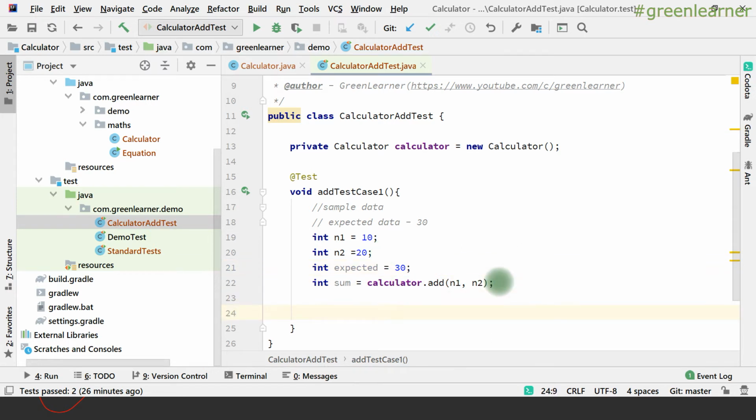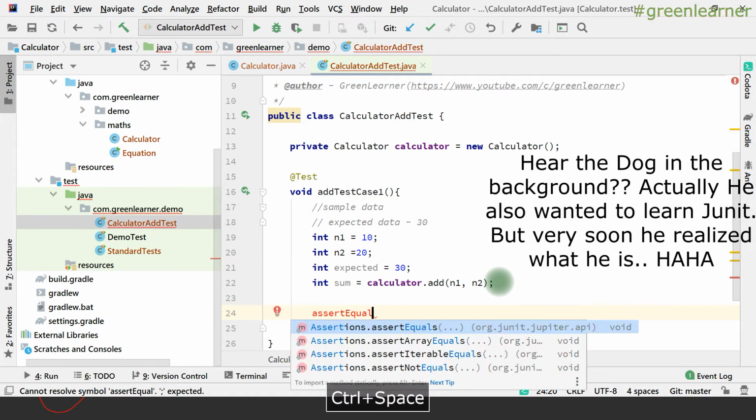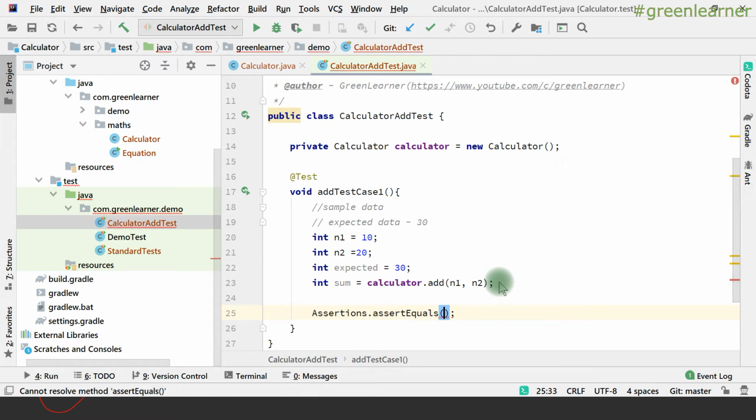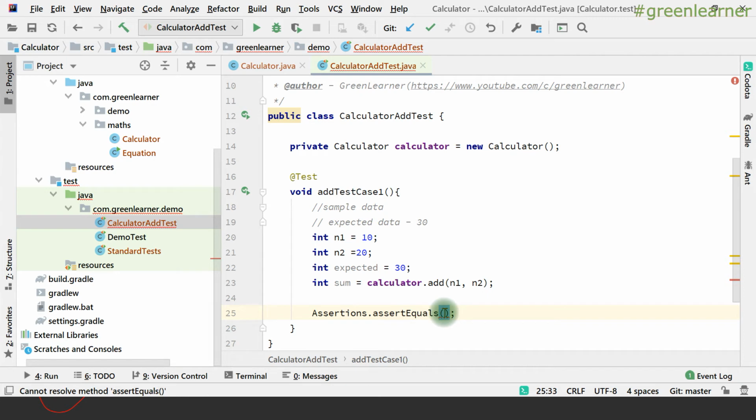Now compare. How can we compare it? We have assertion libraries for that, right? If I type assert and press Ctrl+Space, it is going to suggest the available libraries. So these are the assertions. You can directly write Assertions.assertEquals, that's not an issue. These are the different overloaded methods here, right? The first parameter is the expected result, and the second parameter is the actual result. The actual result is sum. That's it, we are done.